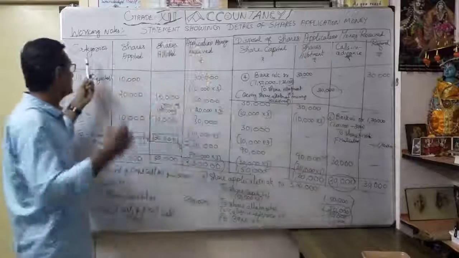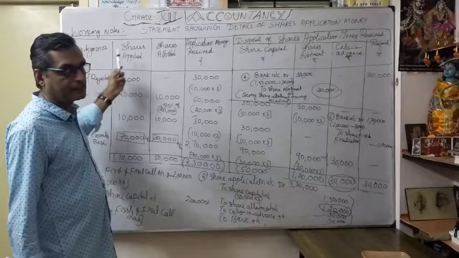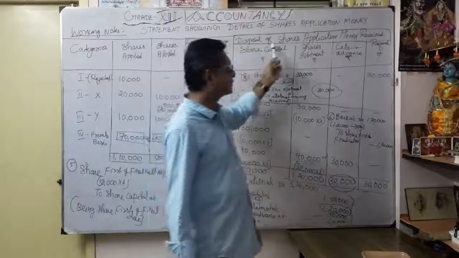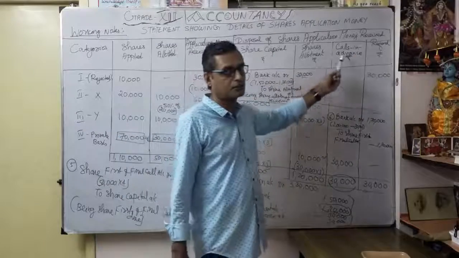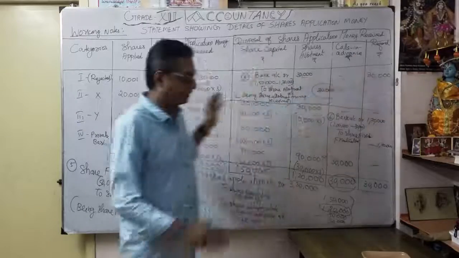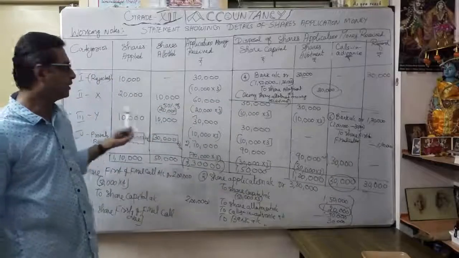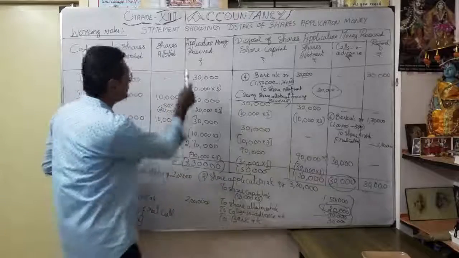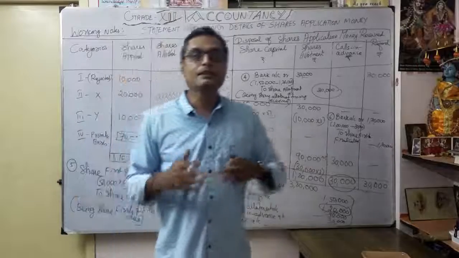You have to memorize the headings category wise: share applied, share allotted, application money received, then disposal of share application money received, that is share capital, share allotment, calls in advance, and any refund. You have to get the information from the sum. After that, based upon the final information, you have to prepare the journal entries.